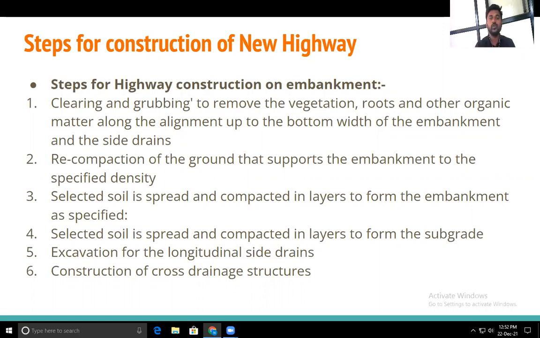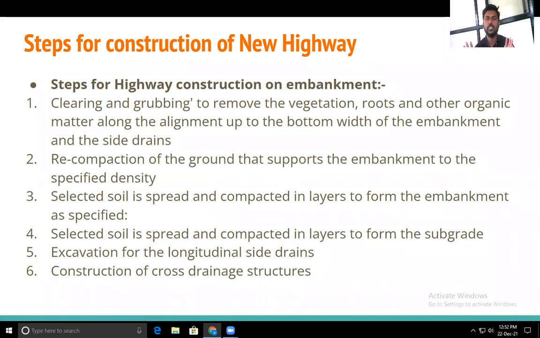So if we have to construct the highway on the embankment, what steps are involved? The first step is the clearing and grubbing, the removal of the vegetation. We have to first clear the ground. Cleaning the ground is the first step. So whatever the vegetation is there, roots are there, any other organic matter along the alignment up to the bottom width of the embankment and the side grass.